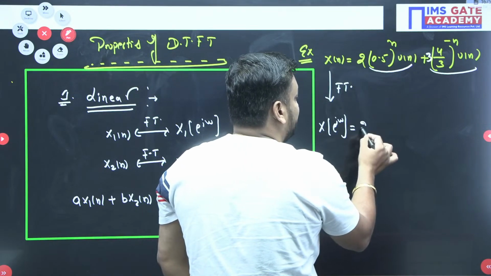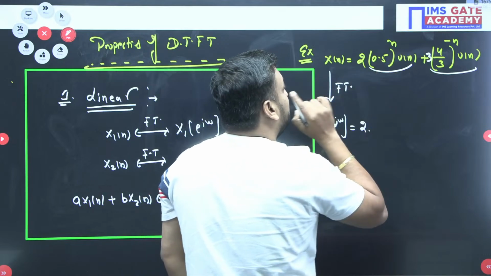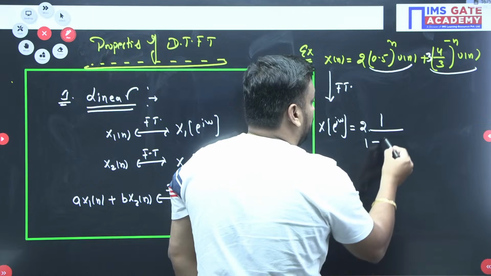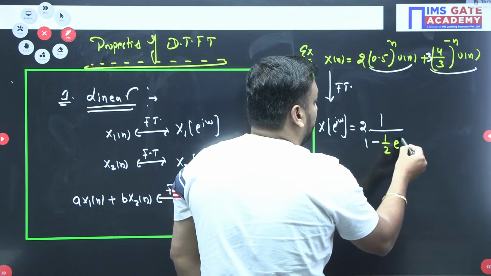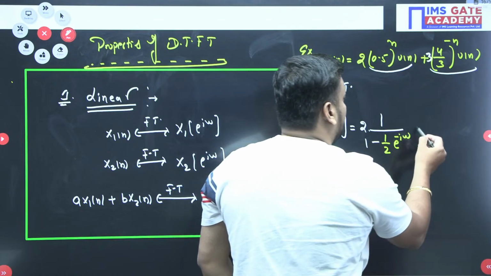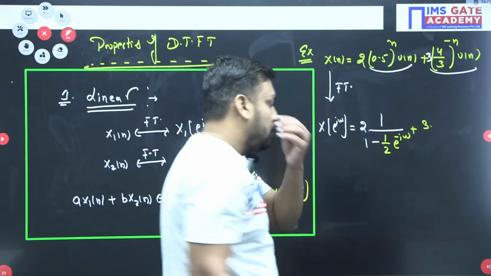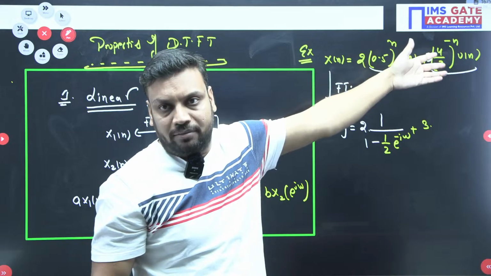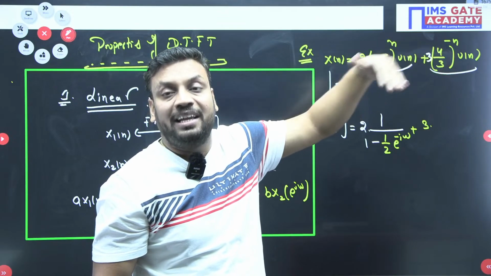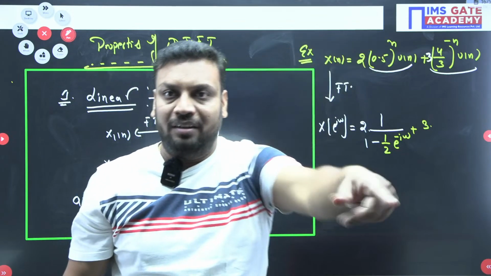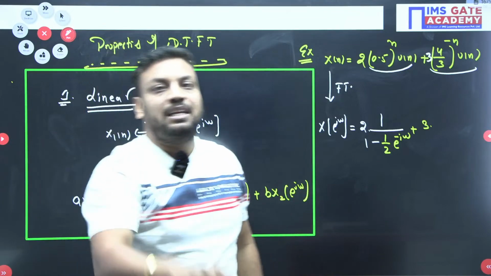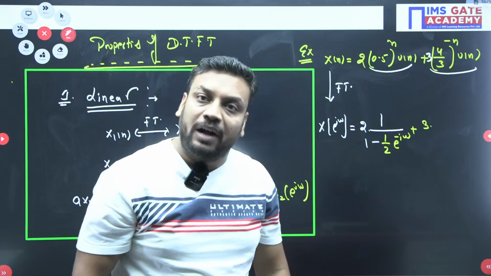So 2 stays as it is, and the Fourier transform of 0.5^n u[n] is 1/(1 - (1/2)e^(-jω)). Plus 3 as it is. But here we have a trap, (4/3)^(-n), so you have to read it as (3/4)^n. Do you know 3/4 is less than 1? Because 3/4 is less than 1, we can find the Fourier transform.